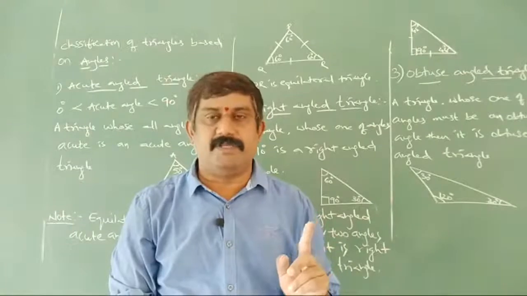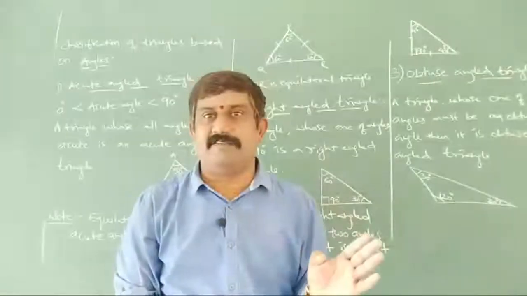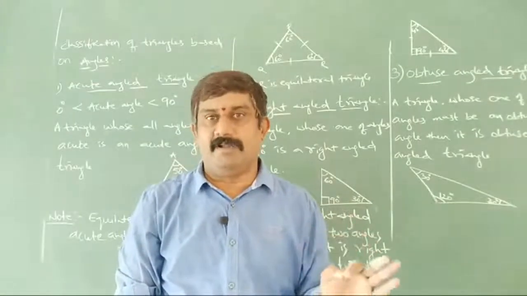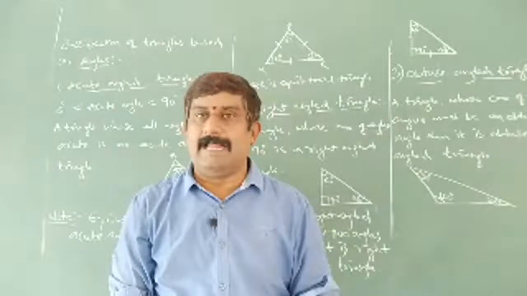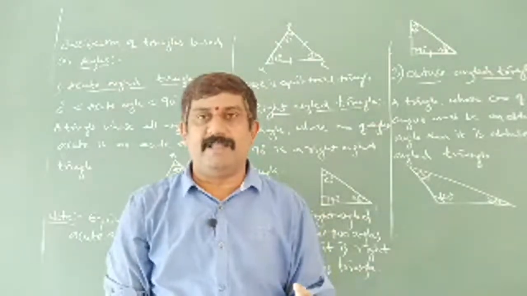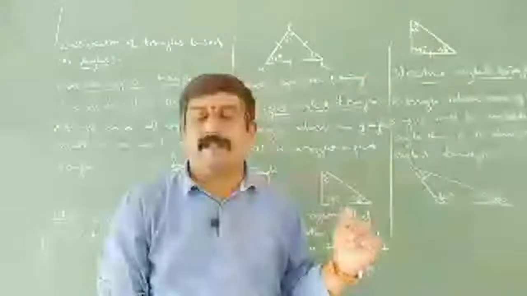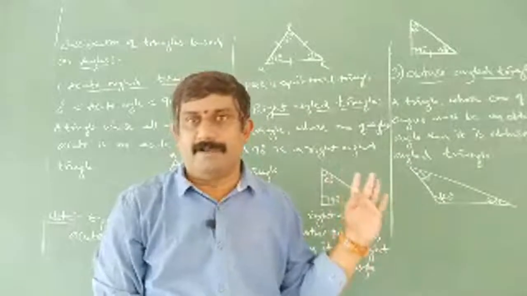Sides, first one: if the lengths of all the three sides are equal, then it is an equilateral triangle. So that is nothing but scalene triangle. And basing on angles, there are three types of triangles, third one is obtuse angle triangle.